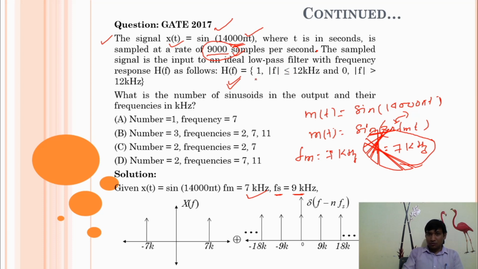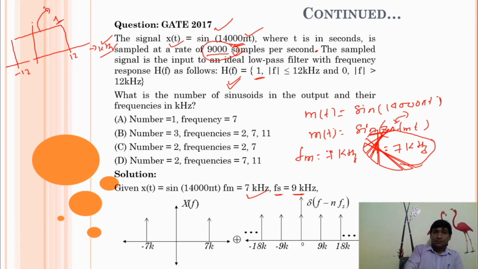So this is your filter, and the magnitude is 1 from minus 12 to plus 12 kilohertz. In the question: what is the number of sinusoids in the output and their frequencies in kilohertz?